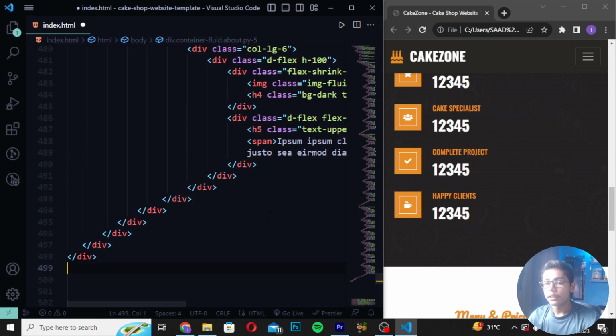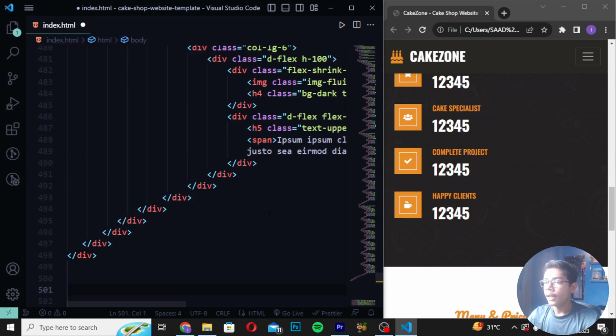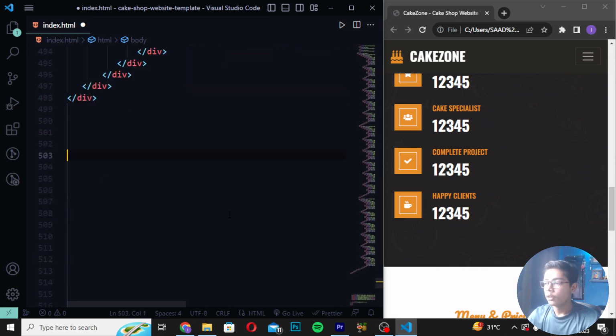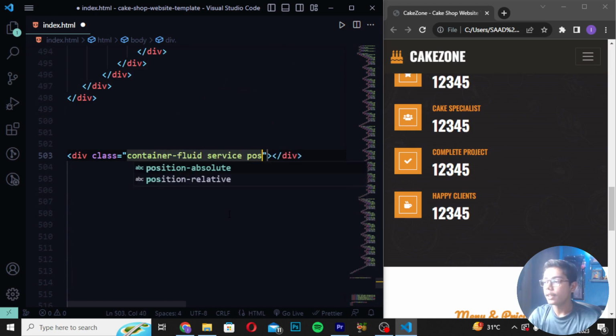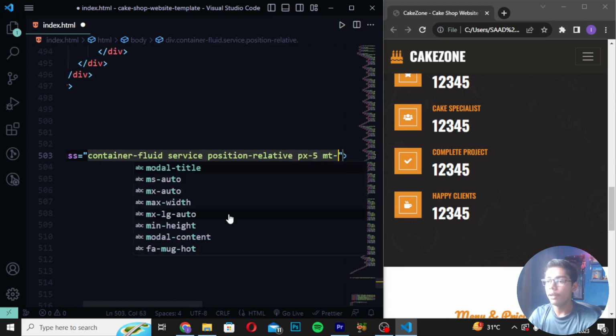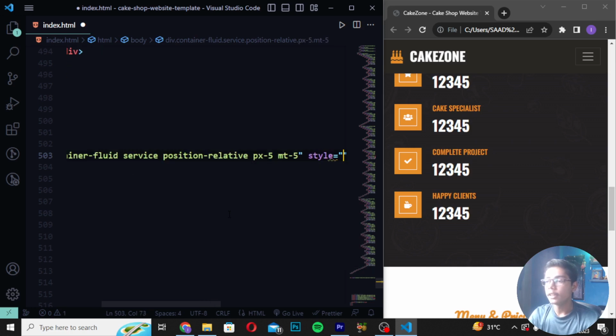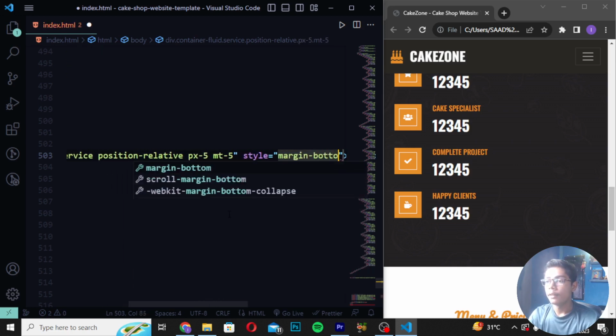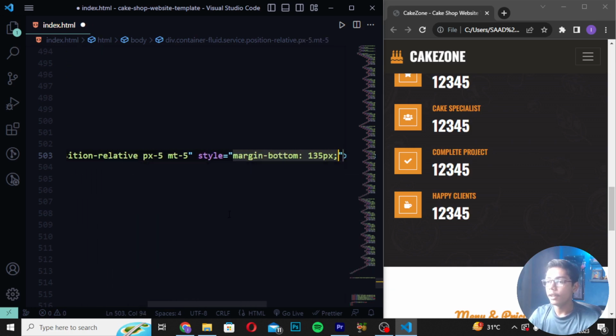After getting all that, you have to move down after the 9 divs which we have created, and then you have to create a div with class container, and I will be writing here container-fluid. Then you have to write here service, and I will be writing here position relative, and I will be writing here px-5 ft-5. Then you have to write style as margin-bottom. Then I will be writing here 135 pixel.